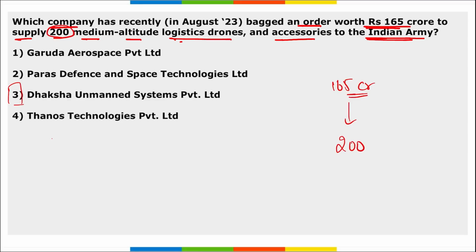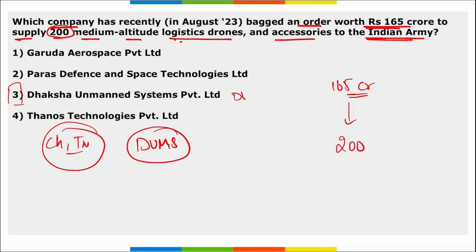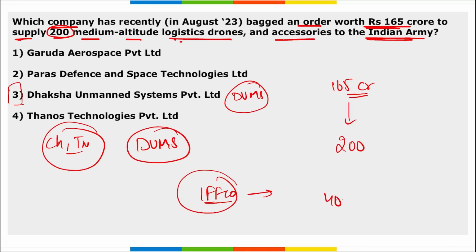Dhaksha Unmanned Systems. This is the Chennai, Tamil Nadu based drone manufacturer, also known as DUMS. Correct. They have recently bagged the order worth 165 crore rupees to supply 200 medium altitude logistic drones along with various accessories to the Indian Army. Apart from this, DUMS have also won a contract from IFFCO, the agriculture cooperative unit, to supply 400 agriculture spraying drones.